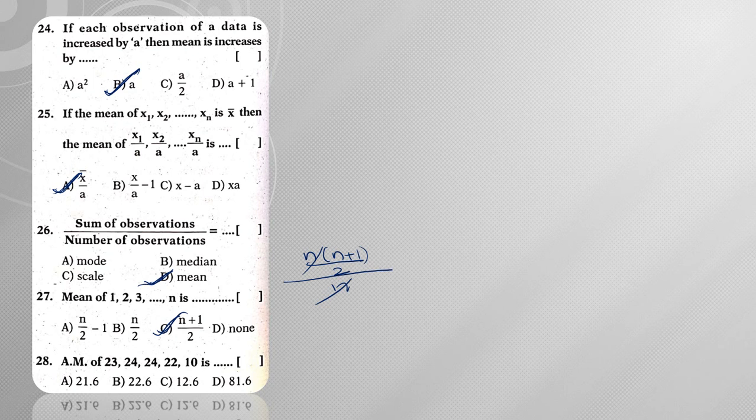Next, AM of 23, 24, 24, 22, 10 is. So arithmetic mean, if you want to find out, simply add them up. So what is the value then? The sum is 103, so 103 by 5, since totally there are 5 observations. So simply multiply with the 2 and divide with the 2. What I am going to get? So 206 by 10, which gives me 20.6.